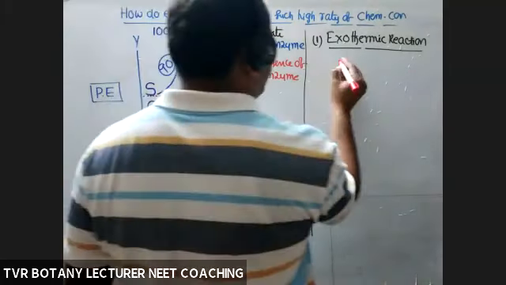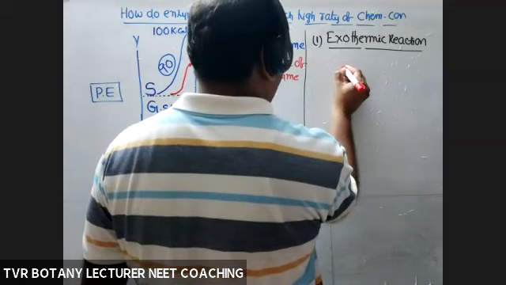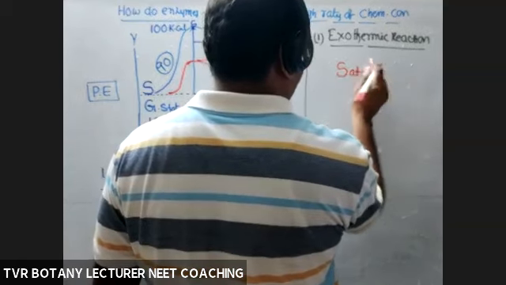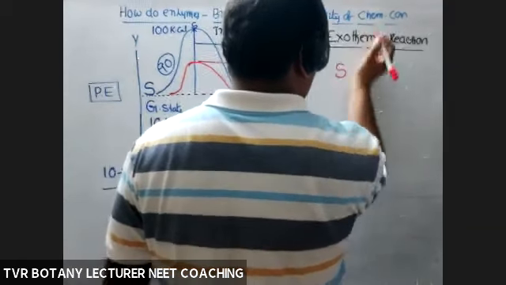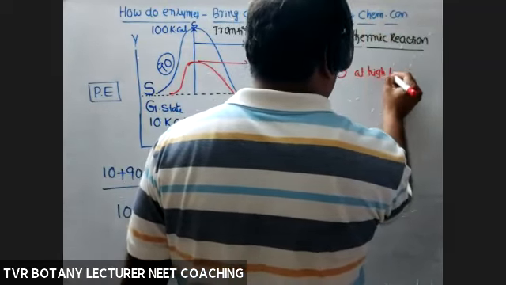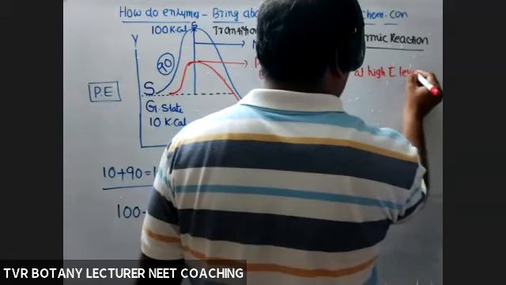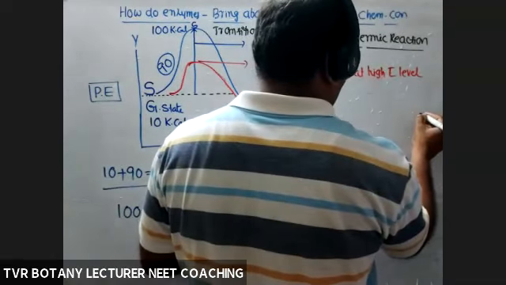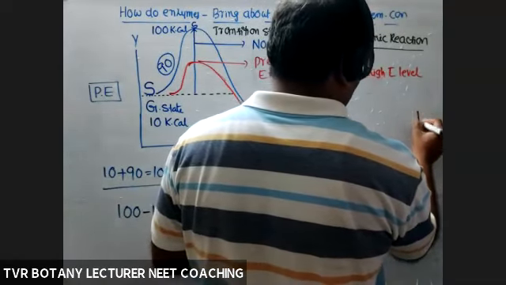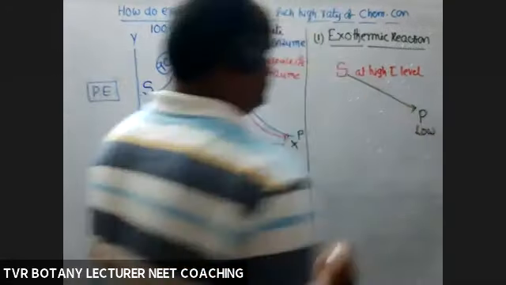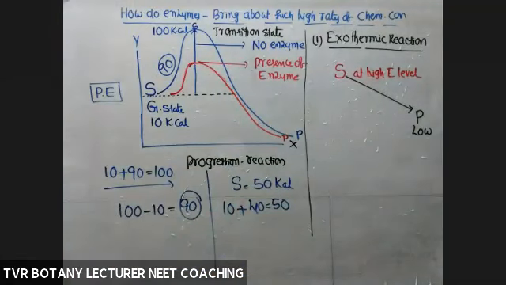So for example, on a dummy diagram, substrate at a high energy level, with more energy. And the product is at less energy, product at low energy. For the conversion of substrate into product, under these conditions, product at less energy, substrate with more energy.